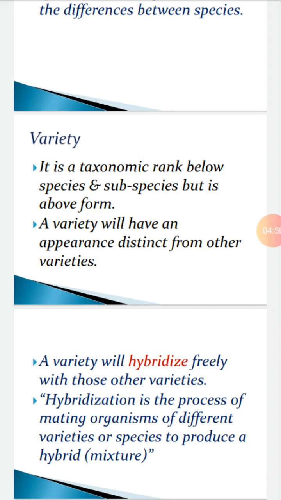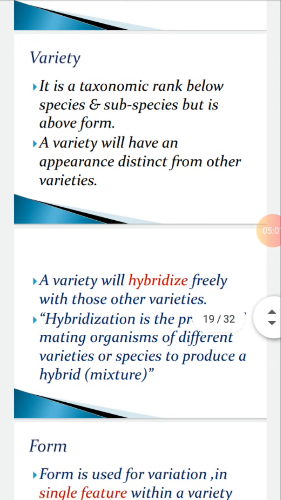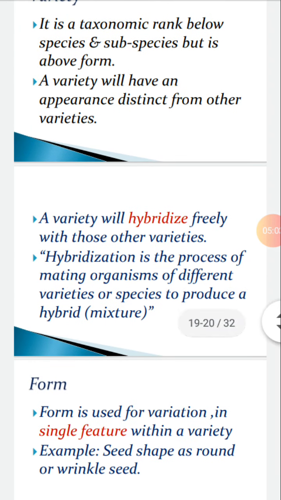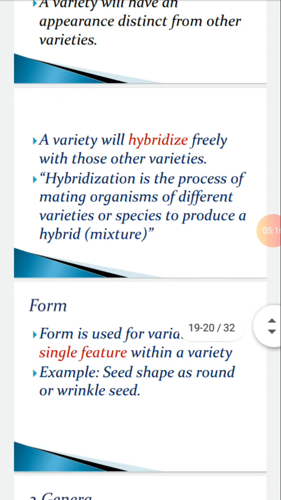Its definition is the process of mating organisms of different varieties or species in order to produce a hybrid or mixture of both. The third one is form. Form is used for variation in a single feature within a variety. For example, seed shape may be round or wrinkled.